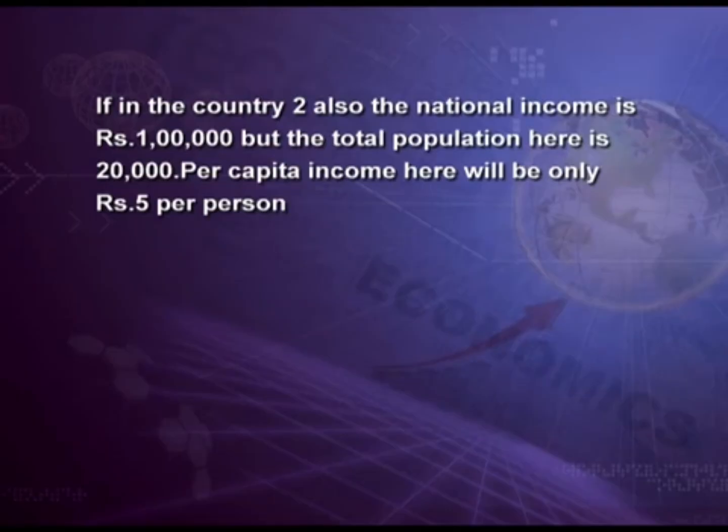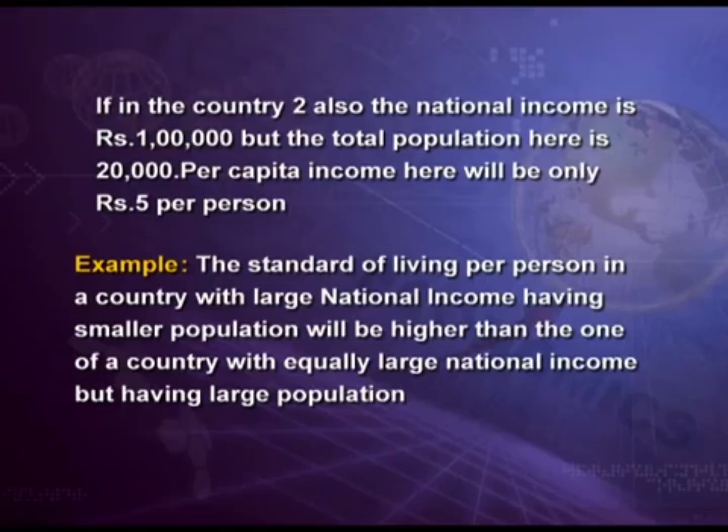Simultaneously, if in country 2 also the national income is rupees 1 lakh but the total population here is 20,000, that is double, the per capita income here will be only rupees 5 per person, that is half. It is clear with the help of this example that the standard of living per person in a country with large national income having smaller population will be higher than that of a country with equally large national income but having large population. So students, with this discussion of per capita income, we have to stop here.